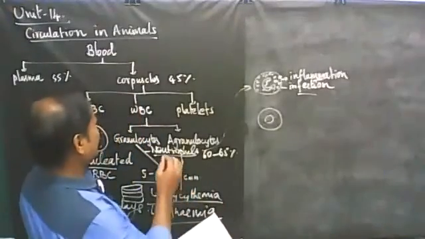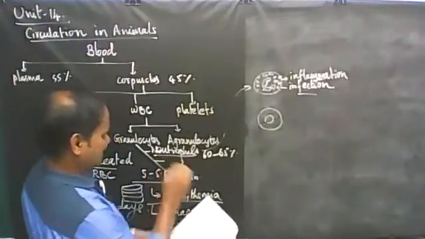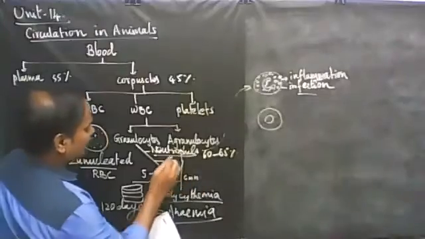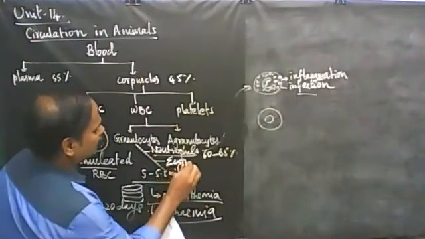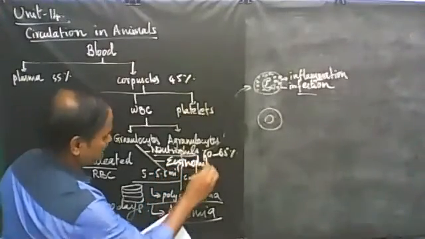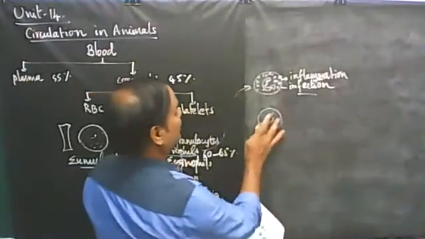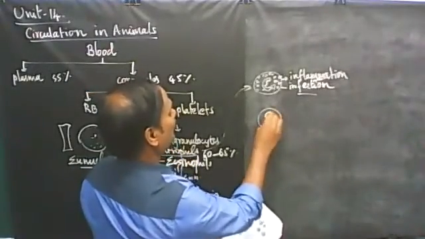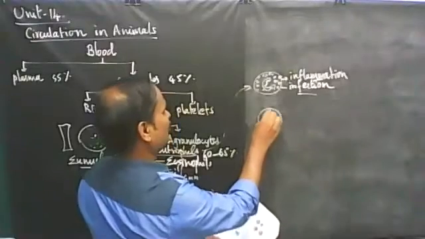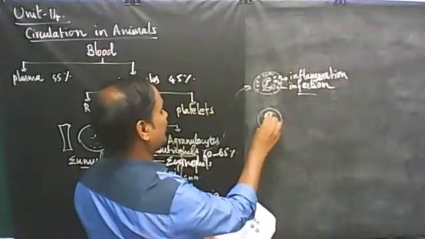Now the next granulocyte is here, eosinophil. What is eosinophil? See here the eosinophil is the bilobed structure. It has got bilobed nuclear structure. See the nucleus will be somewhat looking like this.